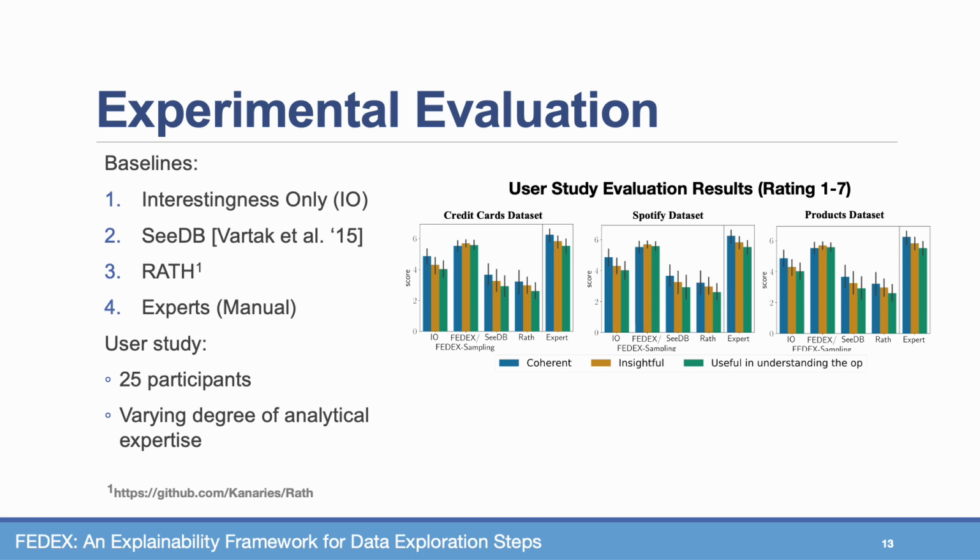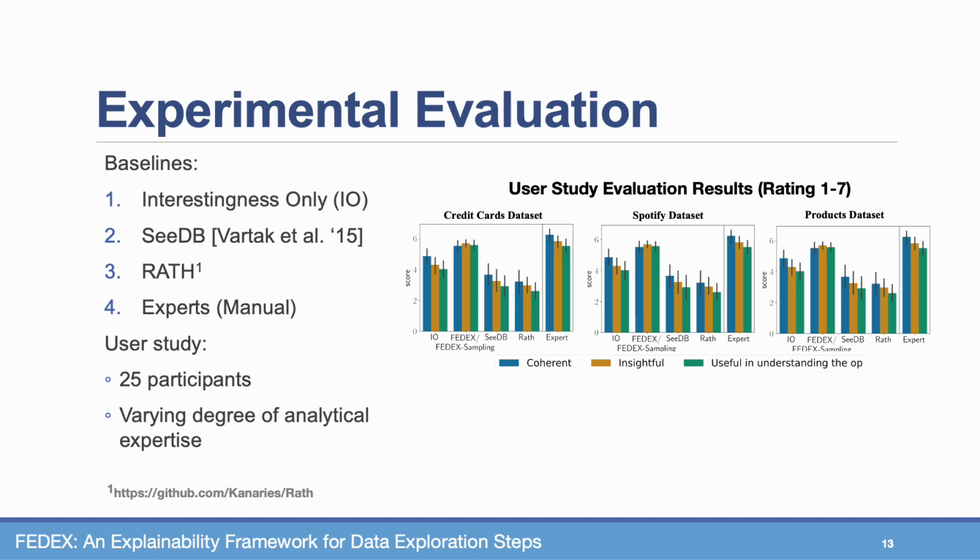The queries were inspired by real-life exploration notebooks that were published on Kaggle for each dataset. Users were asked to rate each explanation from each baseline according to how coherent and understandable it is, how insightful it is, and how useful the explanation is in assisting the users to understand the query results.